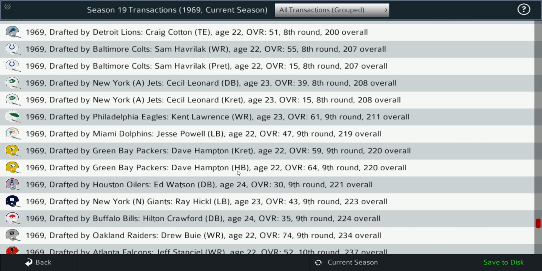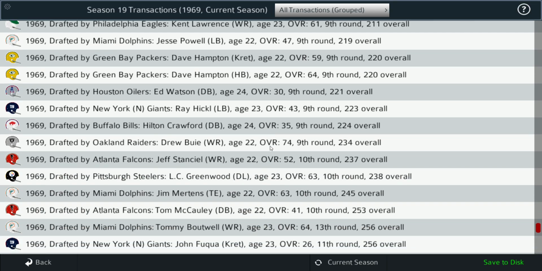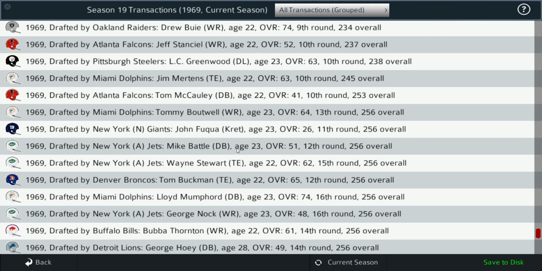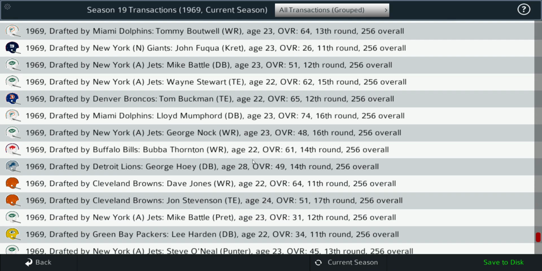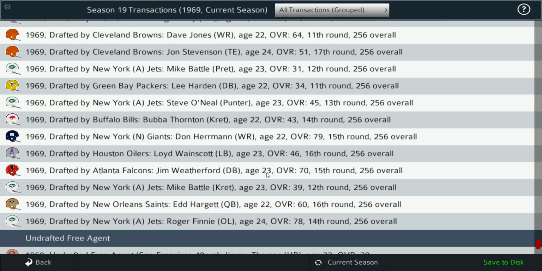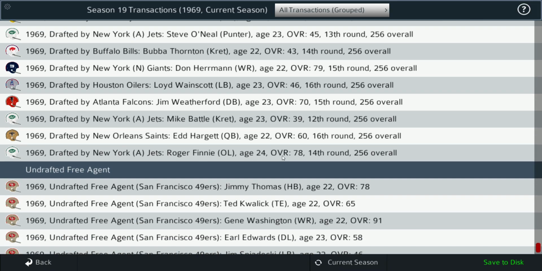Dave Hampton by the Packers. L.C. Greenwood. So in the same draft they get Mean Joe Greene, they get L.C. Greenwood in the 10th round. 238th overall, the Steelers get L.C. Greenwood. Speaking of the Steelers, John Fuqua was drafted by the Giants. He eventually went up to Pittsburgh. Let's see what else we got here. Yeah, that's it. And here's your undrafted free agents.